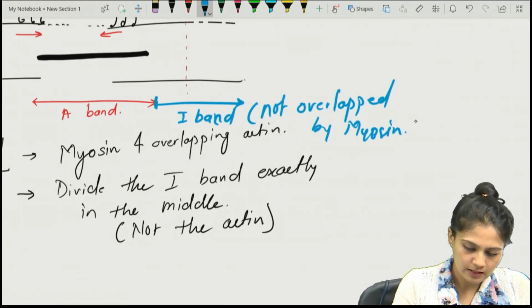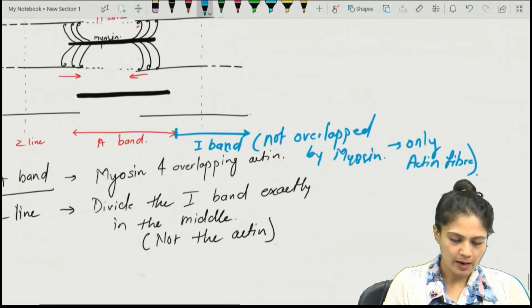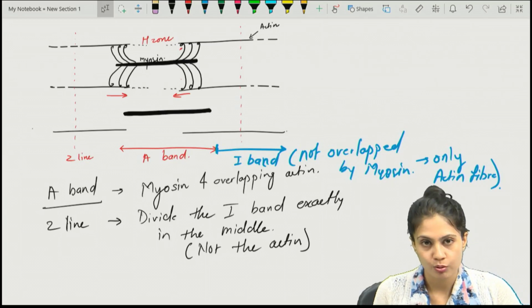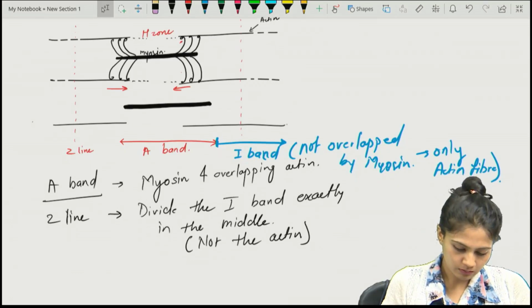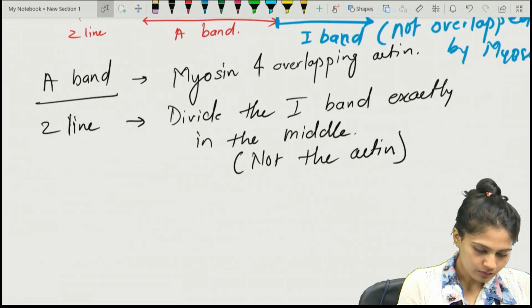That means it is nothing but only actin fiber, not overlapped by the myosin, right. And the Z line will divide this I band into two parts, right. So that is about the Z line and I band.